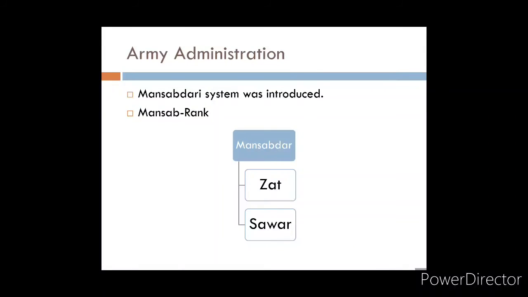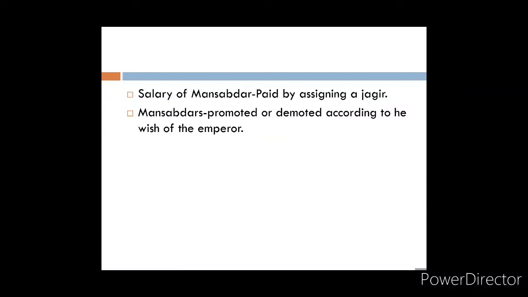the prince. Okay, and the salary of a Mansabdar, although it was fixed in cash, was given in the form of Jagir. So when they were given a Jagir, they could collect the revenue from the Jagir that they had got. But this Jagir was not hereditary. When a Mansabdar died, he had to return the Jagir to the king, and it would be the king's wish whom he wanted to allot that Jagir to. So this was all about army administration.